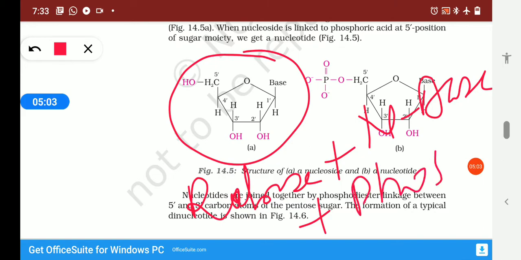So what is the difference between nucleoside and nucleotide? The difference is that the nucleoside is made up of the combination of nitrogenous base and pentose sugar, whereas the nucleotide is made up of the combination of nitrogenous base, pentose sugar and phosphoric acid.